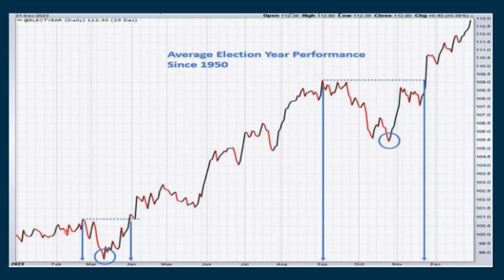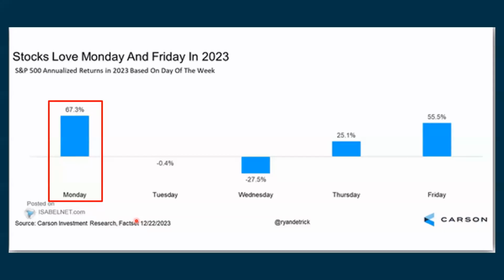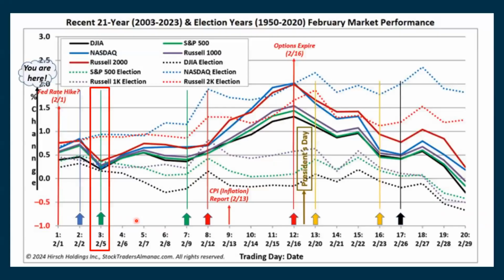And then as we go throughout the month of February, then we start to see some weakness before we see some strength after that. And then we will be in Monday's session, which tends to be the most positive day of the week. So on a historical seasonal basis, we're not looking very good. But if you compare it to 2023, Monday tends to be the most positive day.